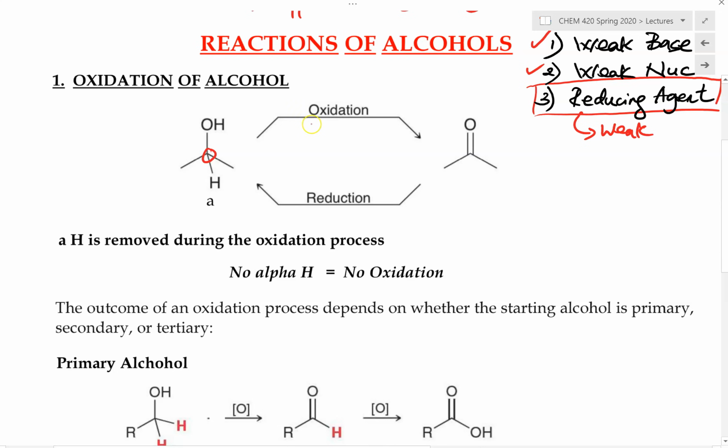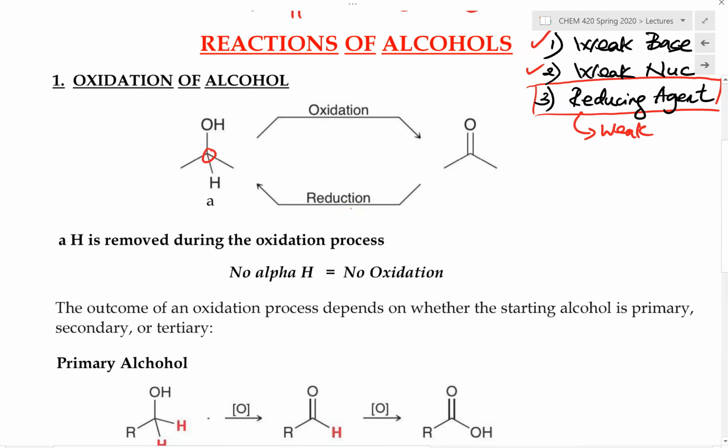We have seen that oxidation and reduction are two opposite processes of each other. If we were to start with an alcohol, we'll be able to oxidize that into a carbonyl derivative. Whether it is a ketone, an aldehyde, or a carboxylic acid, those are examples of carbonyl derivatives. And similarly, in the opposite pathway, if we have a carbonyl derivative, we can do reduction of it to convert that into the alcohol.